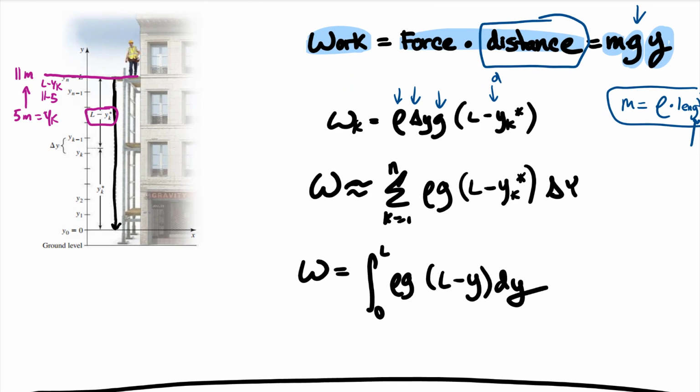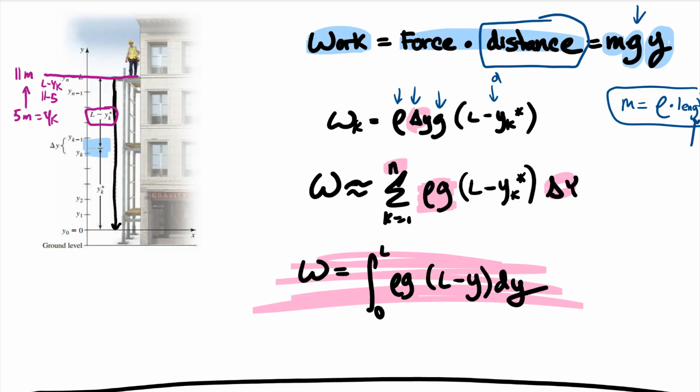And then, as always, there's not just one of these things. We need to add up all of them to get the total work. It's just like finding the area underneath curves when you did Riemann sums, just like we set it up for length of curve and for surface area. So we're going to add them all up. We take our old delta y and slap it at the end. We have these two constants hanging out. And once you take the limit as n tends towards infinity, we break those up into infinitesimally small things and we end up with our integral.